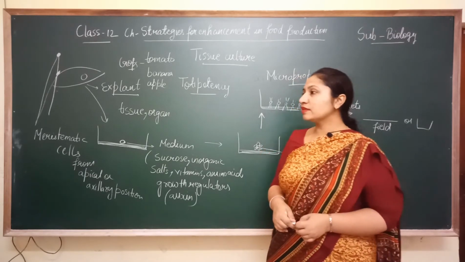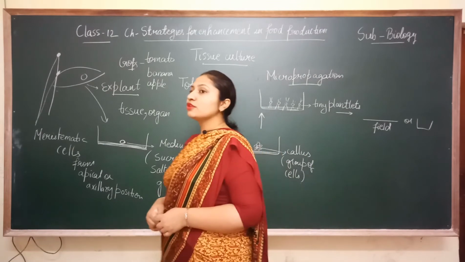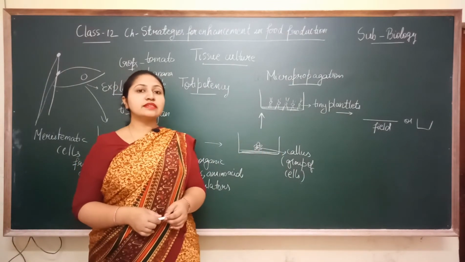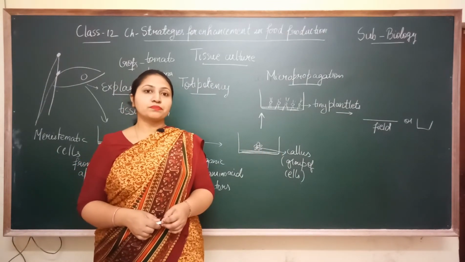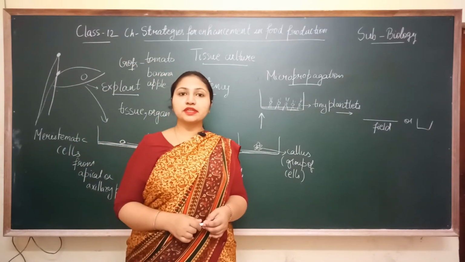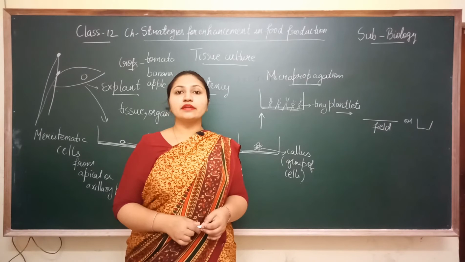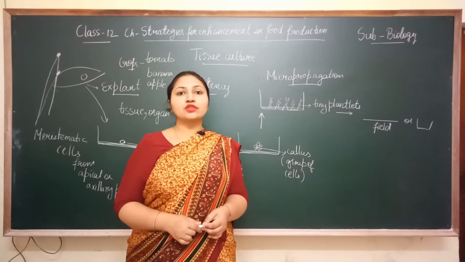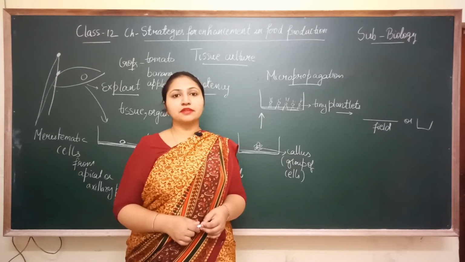So in this manner, tissue culture helps to get disease-free plants. And we can also produce plants like sugarcane, banana and potato by using the tissue culture method.